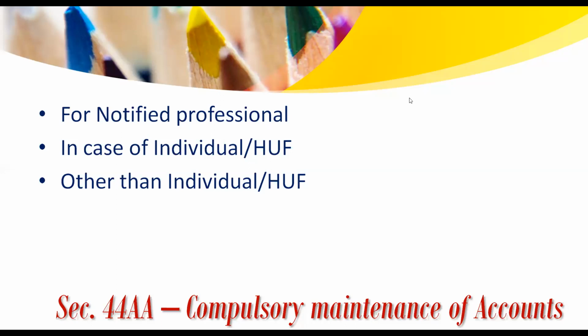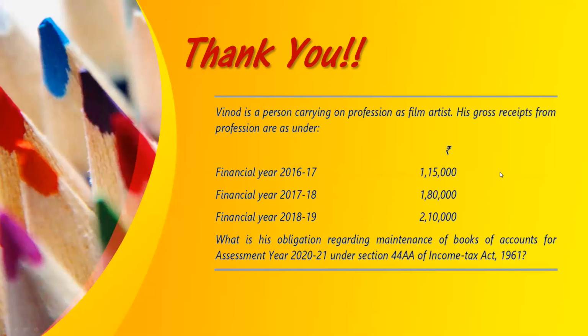So taking here an example, to check if we have learned the provisions correctly. So here Vinod is a person carrying on profession as film artist. His gross receipts of the profession are as under. Financial years 2015-16, 16-17, 17-18: it's 1 lakh 15, 1 lakh 80, 2 lakh 10,000 respectively for each year.